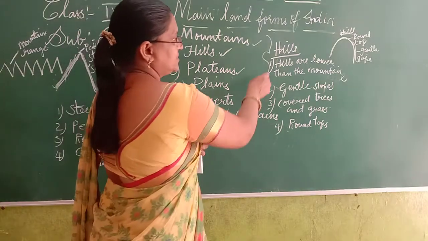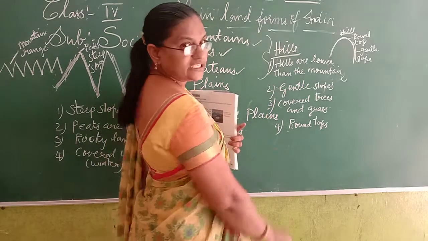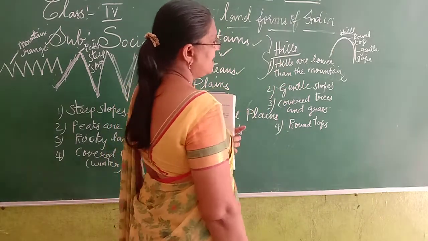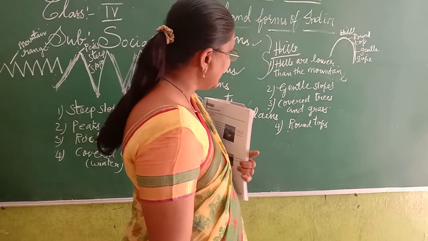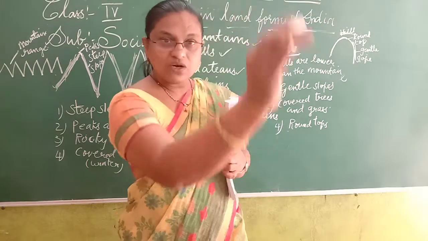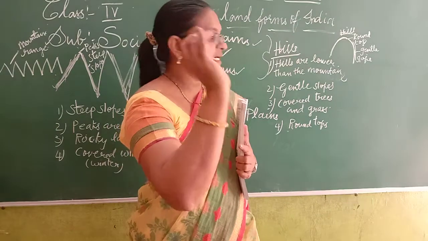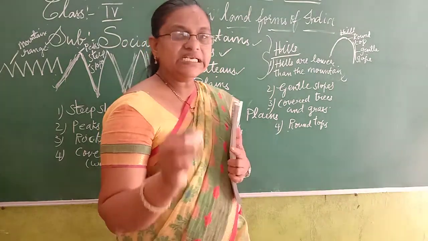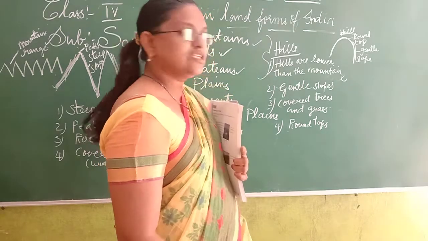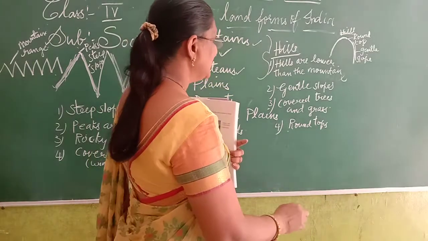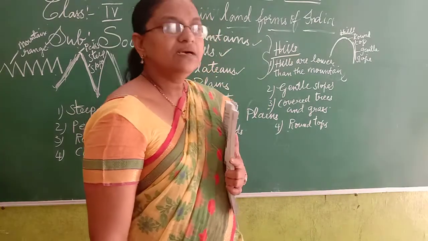So these are the features of hills. Let me explain one more time. What are the features? Hills are lower than the mountains, and they have gentle slopes, not steep slopes like mountains. They are covered with trees and grasses. The soil is very good on the hills. Then they have round tops.